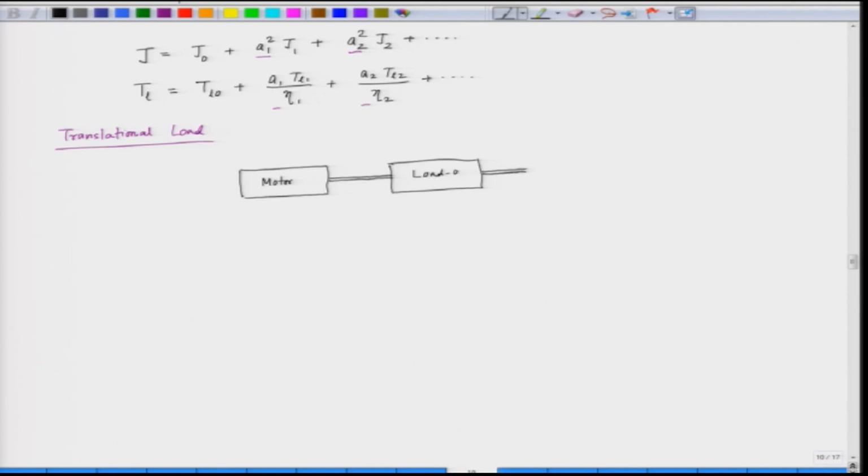Then what we have is a conversion system which converts rotational to linear motion transmission.